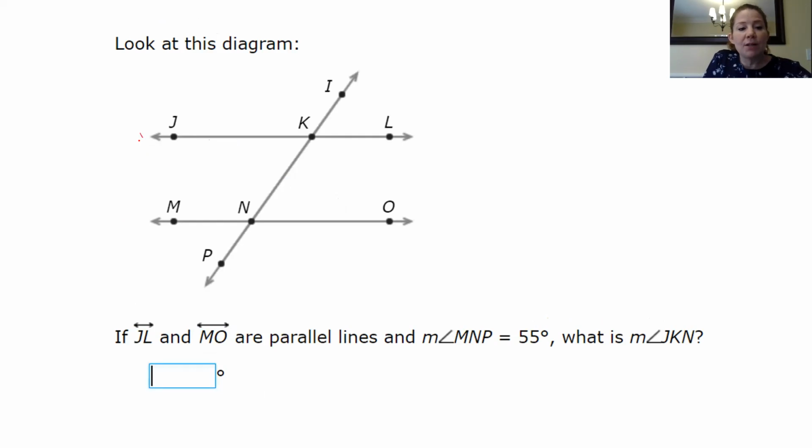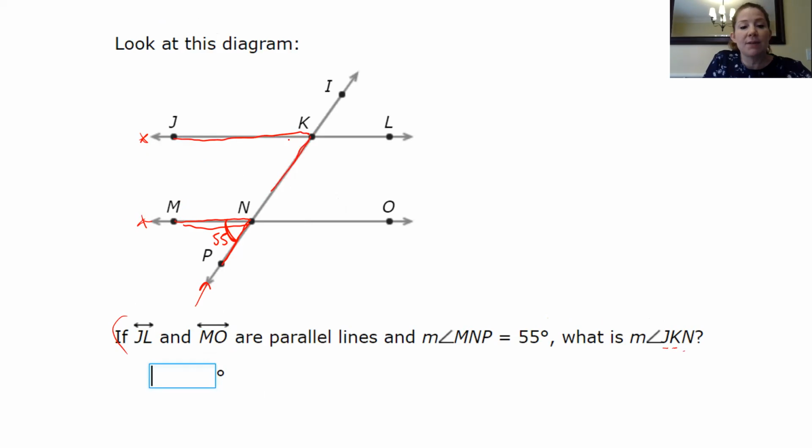We have 2 parallel lines. These are parallel, which means this line is the transversal. And it's always going to tell you those 2 lines are parallel. So it's telling you that MNP, so I'm going to follow those letters, MNP right here, this is 55 degrees. So it wants to know what is JKN. So let's follow those.